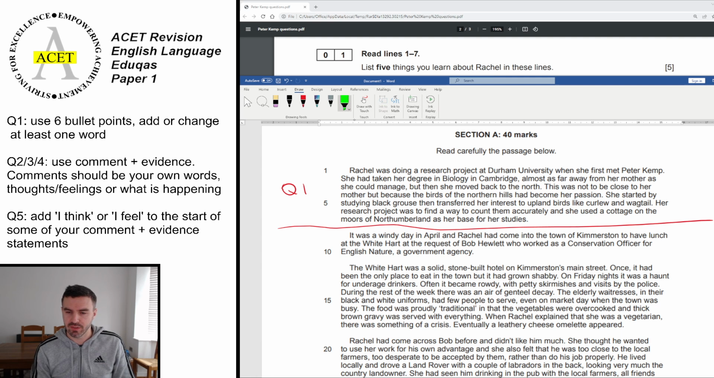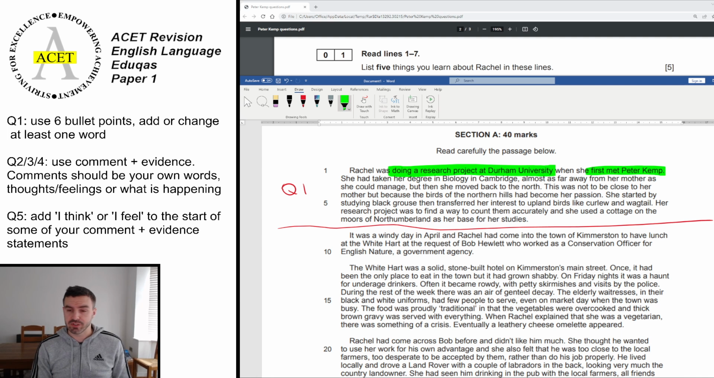Okay, so let's read it together and go through it. Rachel was doing a research project at Durham University when she met Peter Kemp. Okay, just pause the video now and highlight the bit in that first sentence because there is an answer there that you think is correct. Okay, hopefully you've put down that she's doing a research project at Durham University. Now, you could have also said that she met Peter Kemp at Durham as well. So there's 2 separate ones you could have put in that first part there. They're quite similar though, so you might want to put some different ones down.